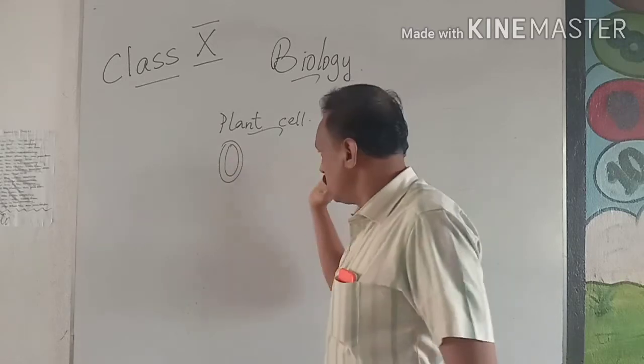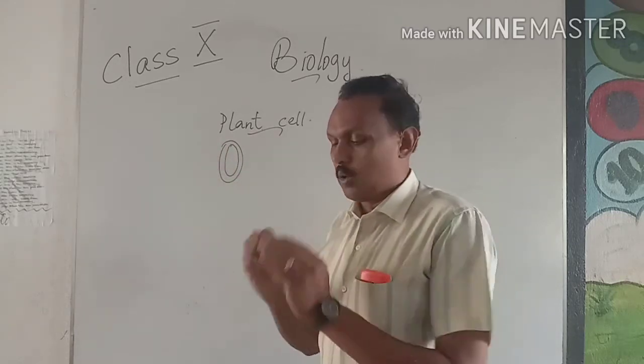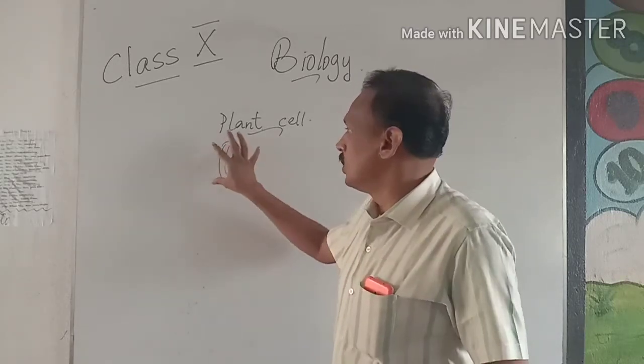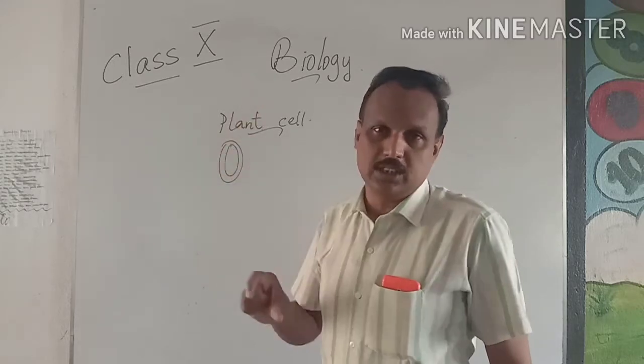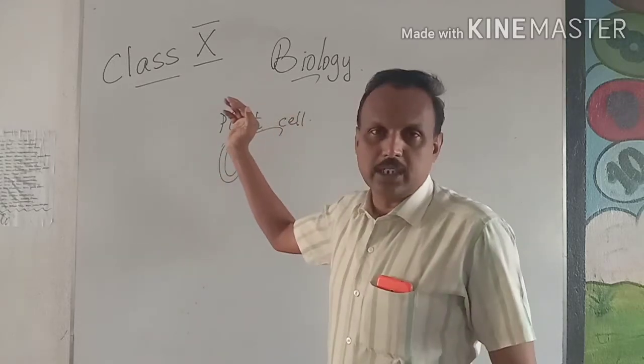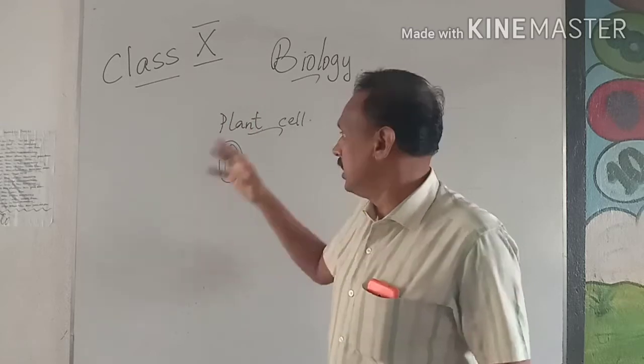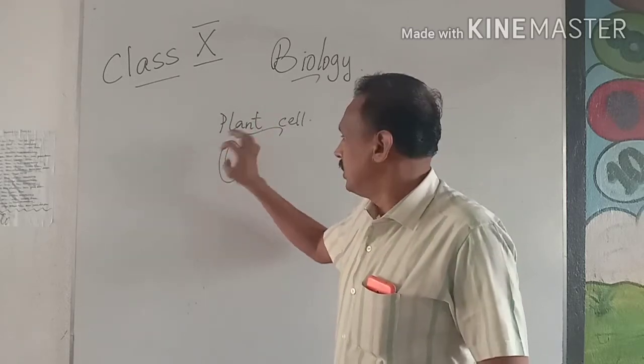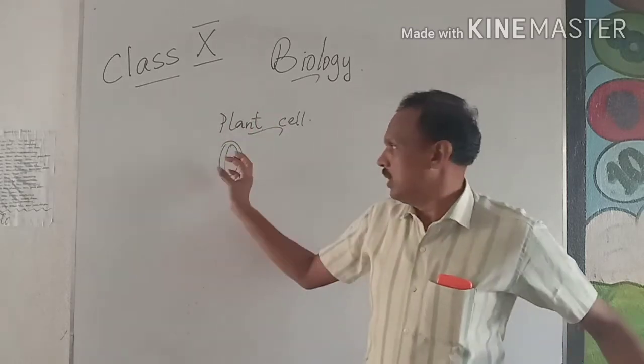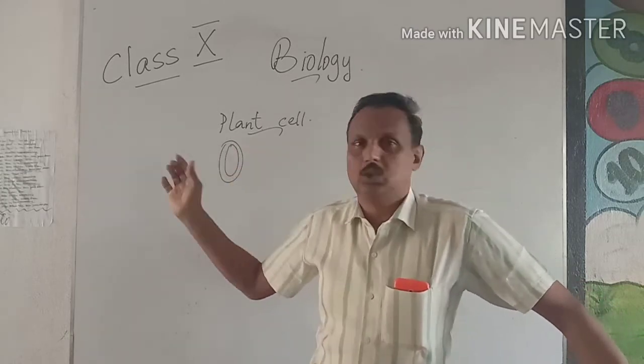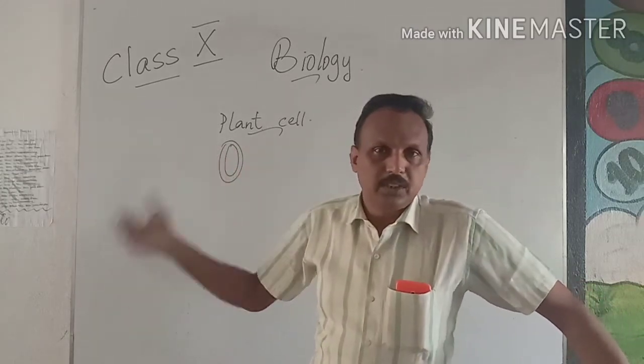That cell wall, what does it do? When more water is absorbed, it will push against that one so that it does not damage the cell. See, the plants are growing outside. They take in water or oxygen whenever it is available. So if the cell wall is not there to protect it, damage and changes will take place inside the cell.